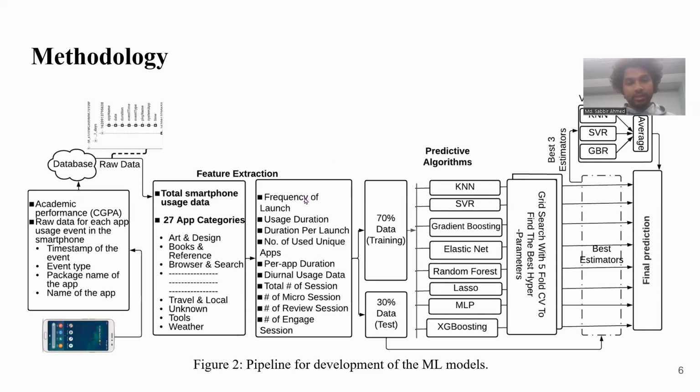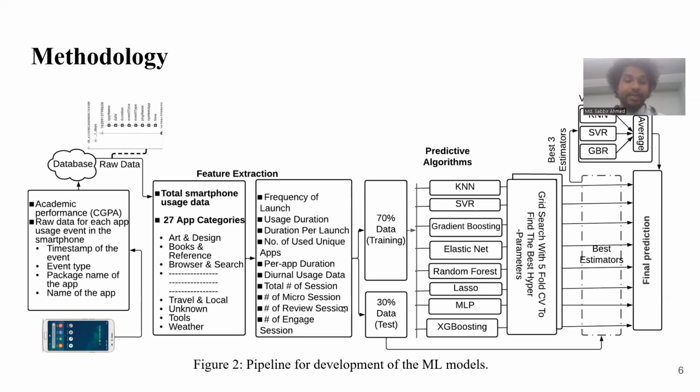And also we extracted different behavioral markers like the frequency of launch and use duration per launch. But we also considered the sequence of apps as a session, and we categorized those sessions into micro session, review session, and engage session.